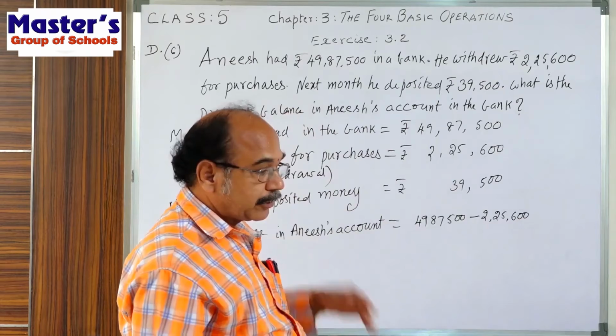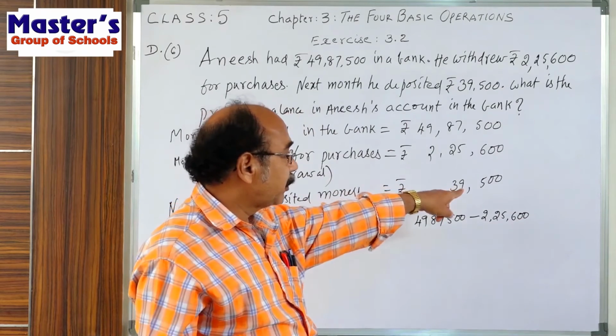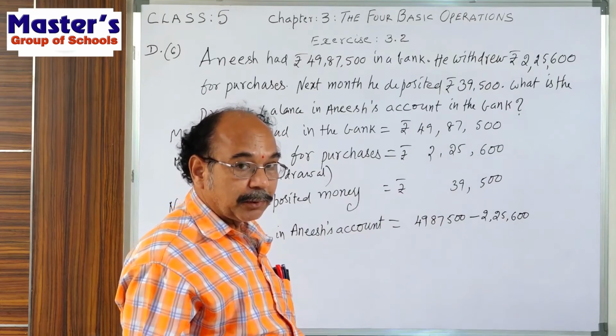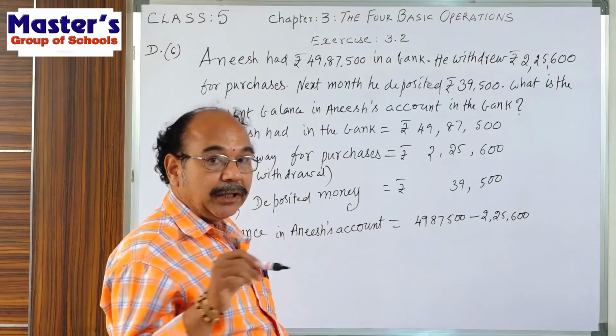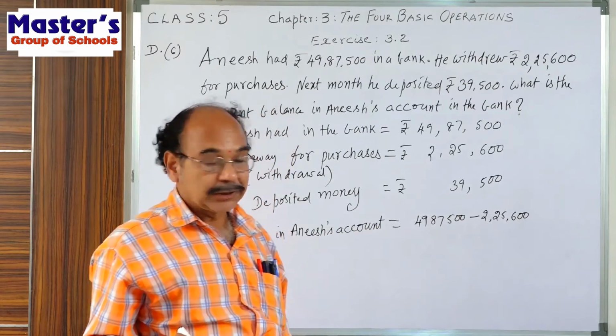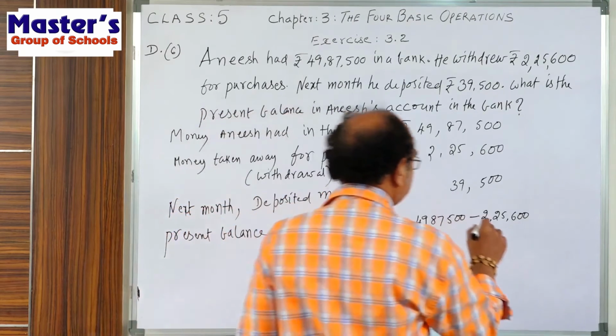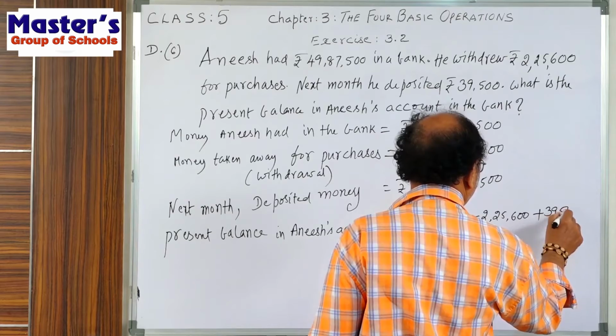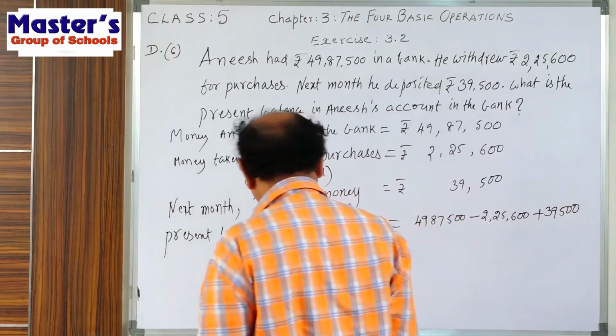The next one, he added, that means here deposited. Deposited means again he is keeping some amount in the bank. That's why we add this, plus 39,500.